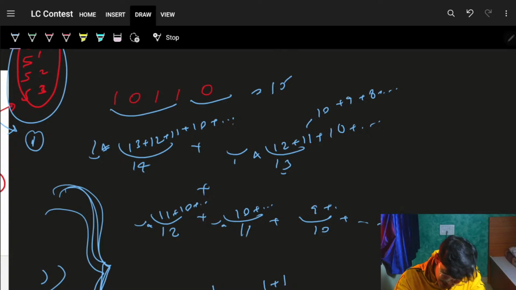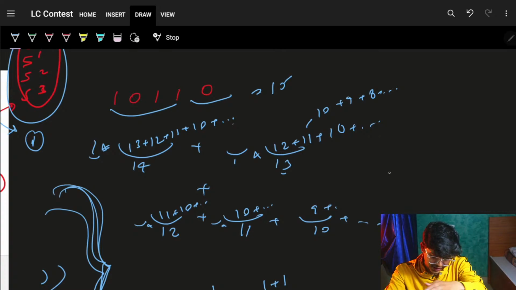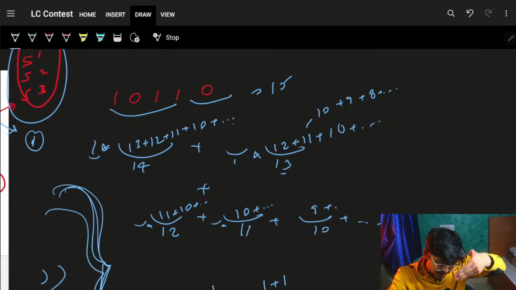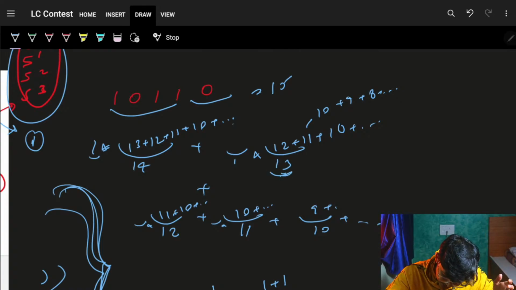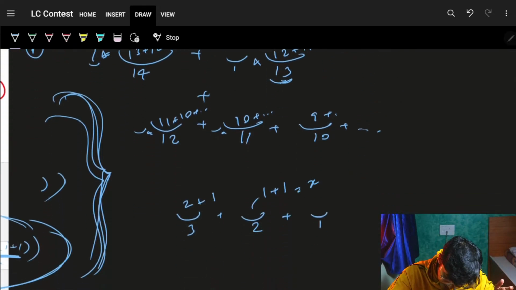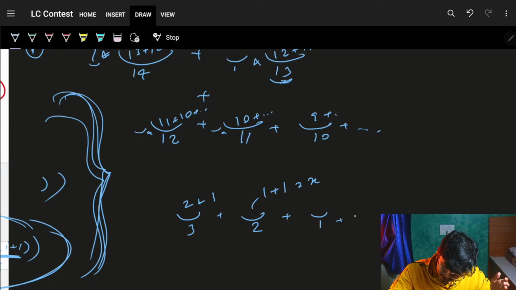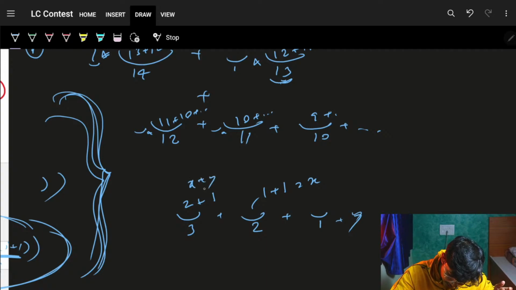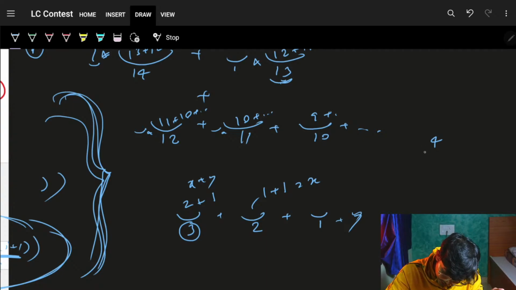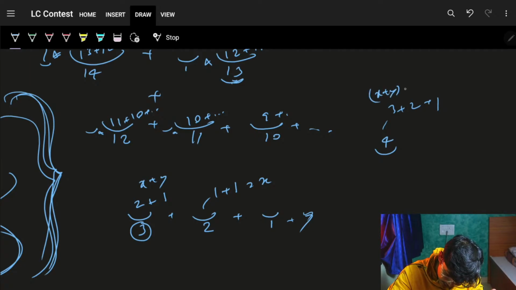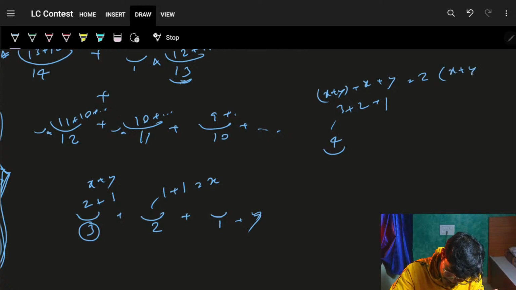If I just step it down to one number, let's say it's 13 plus 12 plus 10, which actually is something. Now this is something which is, let's say, x. It will be x plus, no, let's say it is x, it is y, so it is x plus y, right? This is a 3, so the fourth one which would be there would be nothing but 3 plus 2 plus 1, which is nothing but x plus y plus x plus y, which is nothing but 2 into x plus y, right?